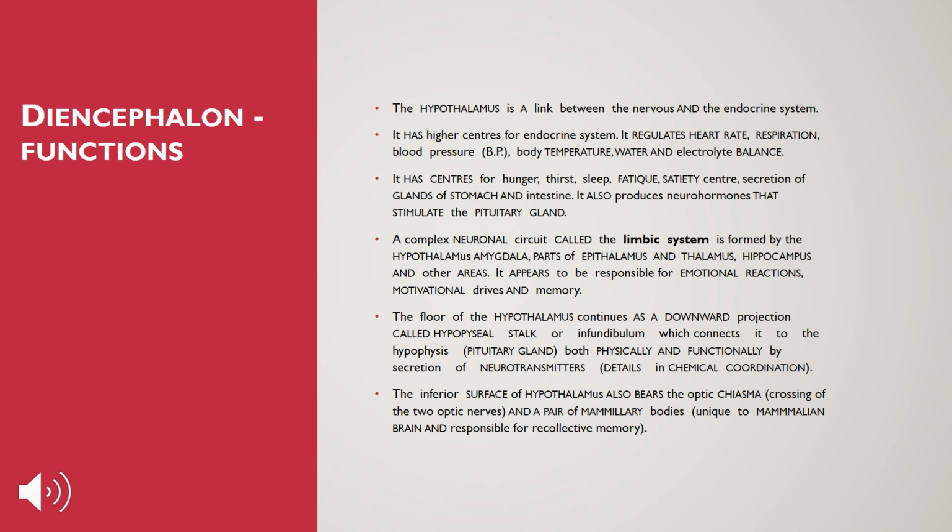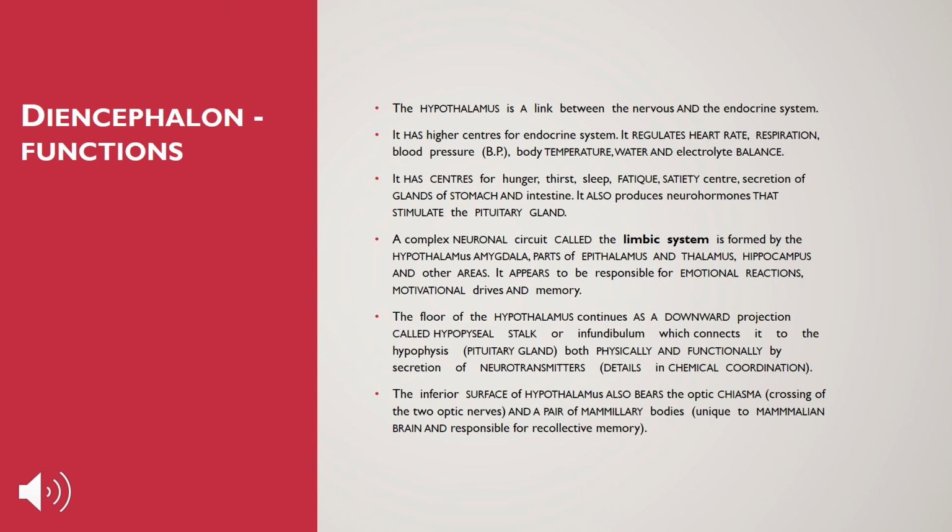Now here is the complex neuronal circuit, which is the limbic system, and it is formed by the hypothalamus. This area, the limbic system, is responsible for emotional reactions, motivational drives and memory.